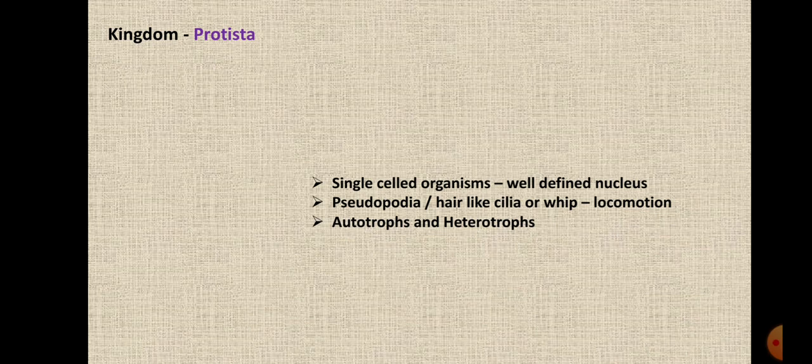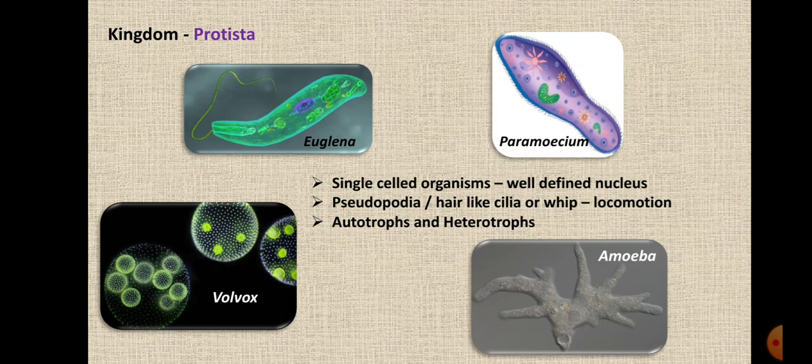The next kingdom is Protista. Now these organisms are also single-celled organisms, but they are a little advanced from the Monera. They have a very well-defined nucleus, that is, they have the nucleus which is enclosed in a nuclear membrane.